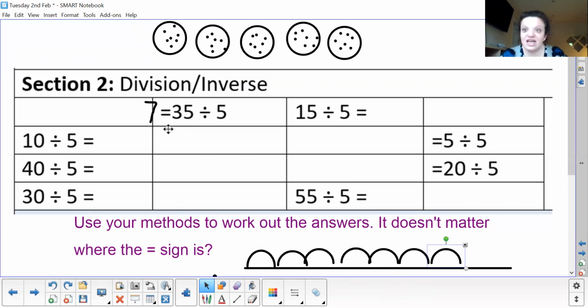And so you've got to be really careful working out, are we dividing or are we timesing? What do I need? Do I need the number of groups or how much is in each group, or do I need the total? So remember, multiplication is the total, how much is all together, but then when we're dividing, we're looking at how many is in each group or how many groups we need.